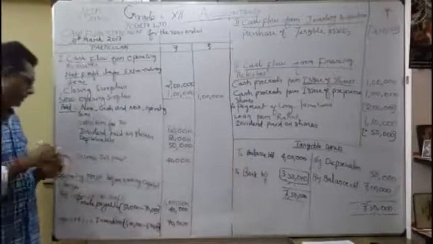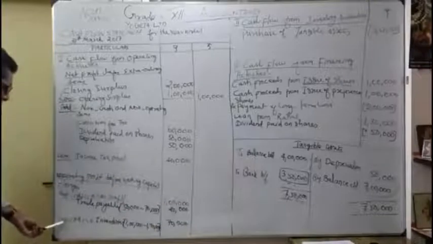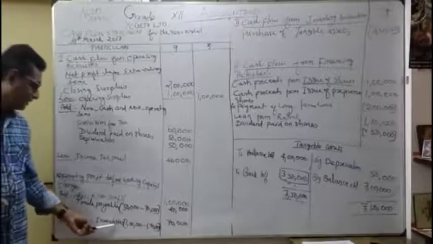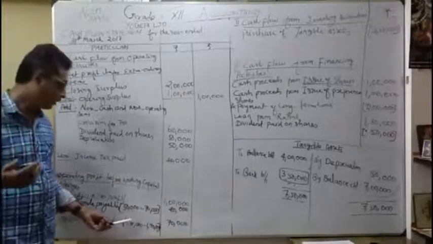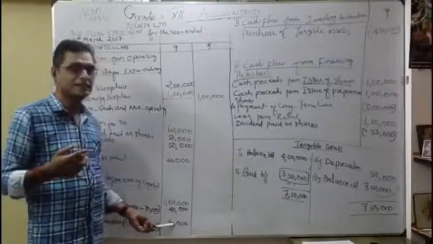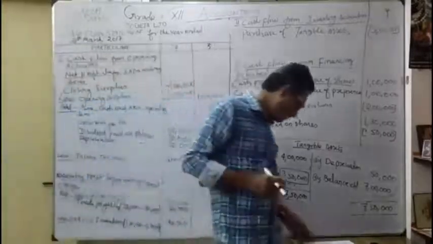Operating profit before working capital changes. I am going to show it under less. So current asset increased as inventories: 2016, 1 lakh, now become 1,70,000. So how much increased? 70,000. Then move on to the next one.